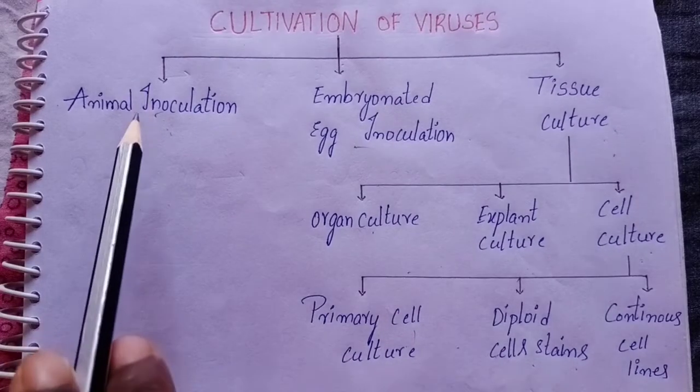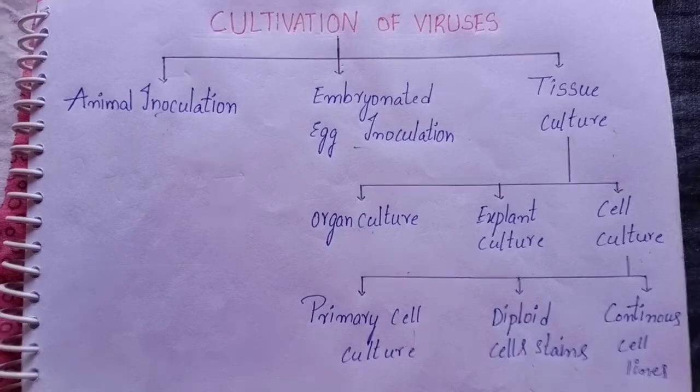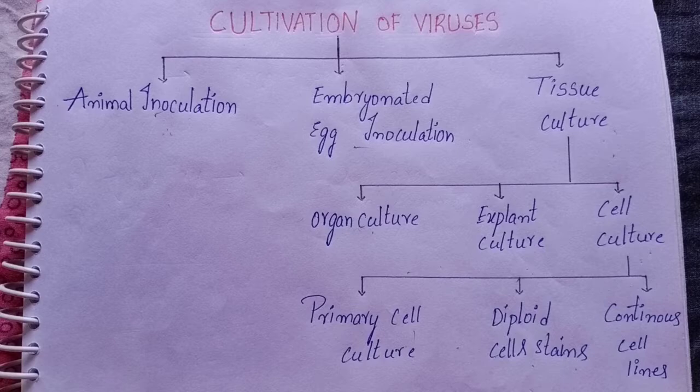Let's see what is animal inoculation. Animal inoculation is used for primary isolation of certain viruses, to study pathogenesis of viral diseases, to study viral oncogenesis. Infant mice are used in the isolation of arboviruses and coccical viruses, many of which do not grow in any other systems. Animals may be inoculated by several routes: intracerebral, subcutaneous, intraperitoneal, intranasal.